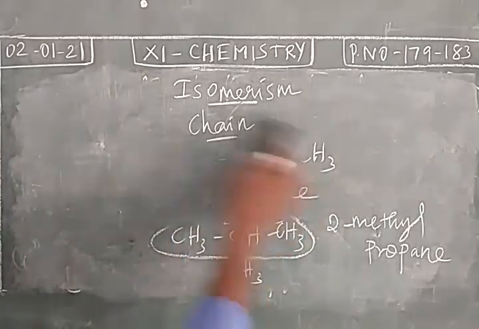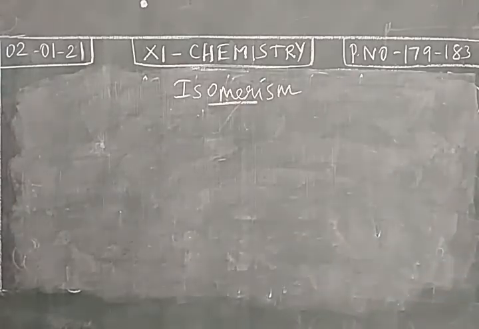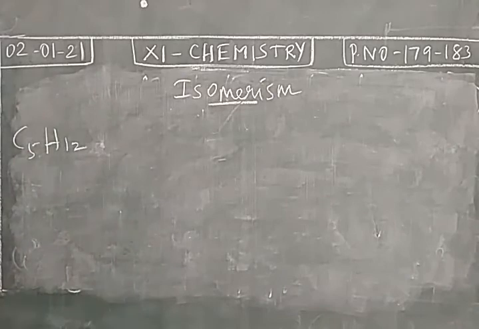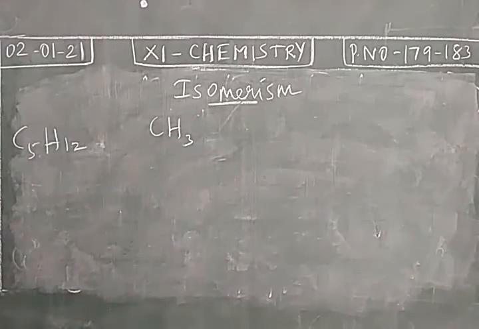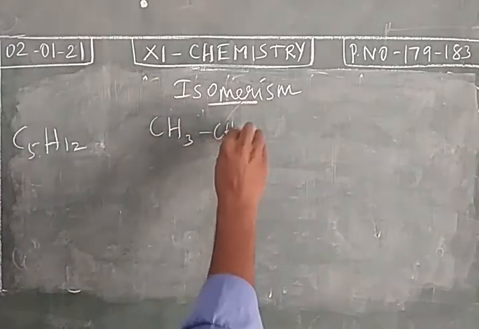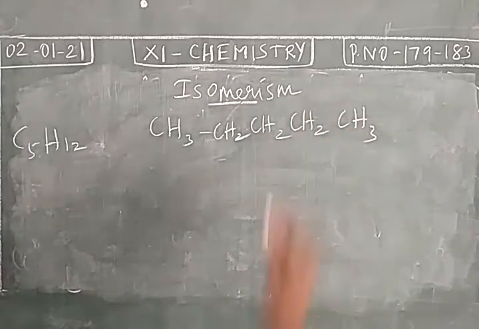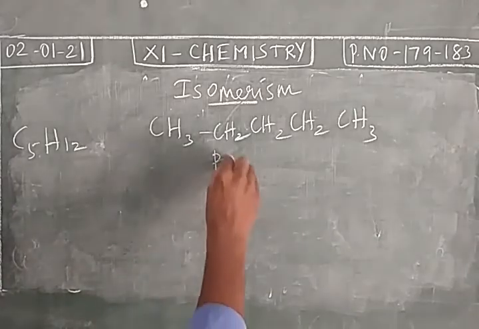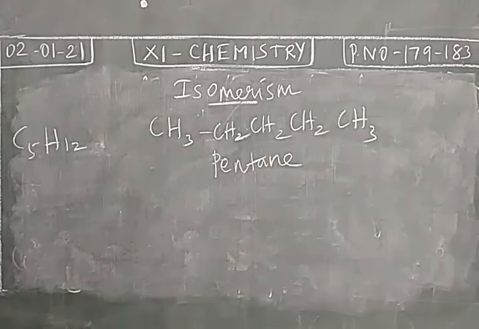One more example is given. Take the next member, C5H12, 5 carbon atoms and 12 hydrogen atoms. We can draw the possible chain isomers. CH3, CH2, CH2, CH2, CH3. So this is a normal chain. Common name N-pentane, IUPAC name pentane. Straight chain compound.